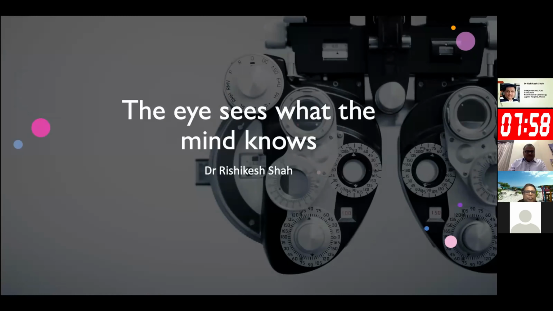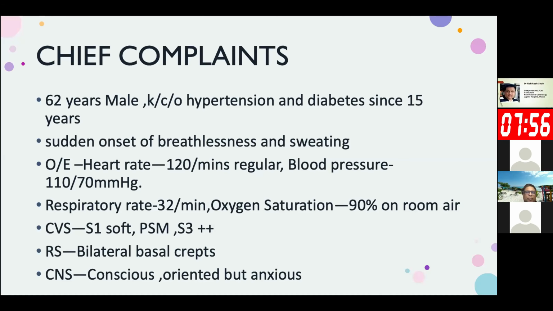The eye sees what the mind knows. A 62-year-old male, known case of hypertension and diabetes since 15 years, came with sudden onset of breathlessness and sweating. On examination, his heart rate was 120 per minute, regular. Blood pressure was around 110 by 70 millimeters of mercury. His respiratory rate was 32 per minute and oxygen saturation was 90% on room air.